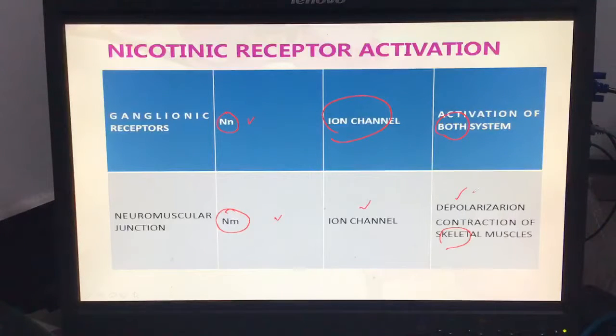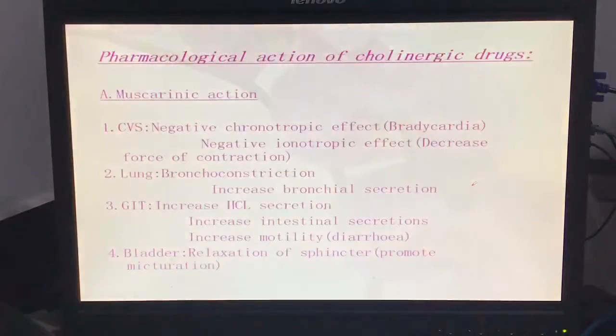For example, the disease we discussed, myasthenia gravis. These drugs are very effective in myasthenia gravis treatment. What are the pharmacological actions of these drugs? All the actions here are just a repetition.